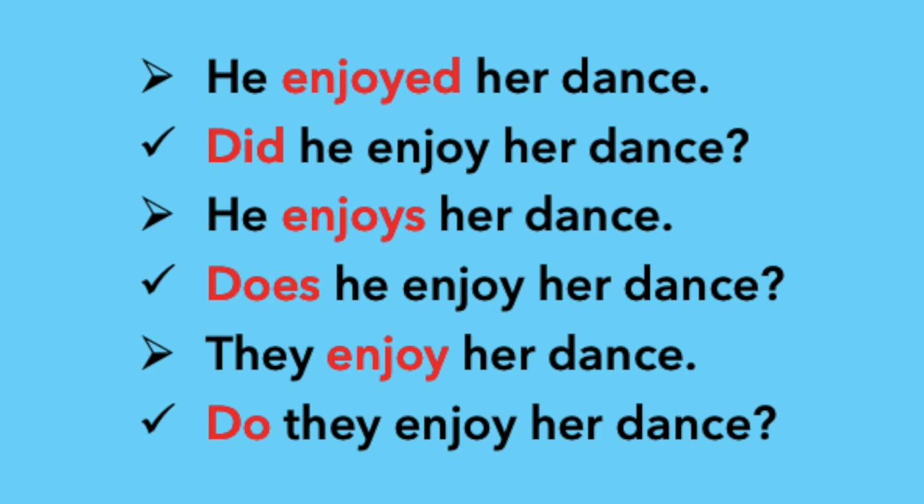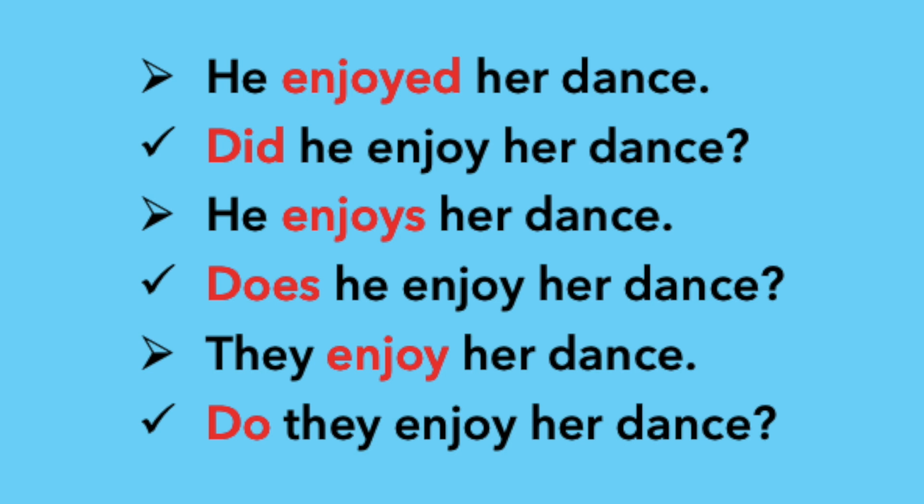So begin the sentence with did, then subject, he, then verb. Can we use enjoyed itself? No. In the question, we use base form of the verb, that is enjoy, then object. Thus the question will be, did he enjoy her dance? Then question mark. If the sentence is, he enjoys her dance, what will be the question? What is the verb? Now the verb is enjoys. It is in the present tense singular.